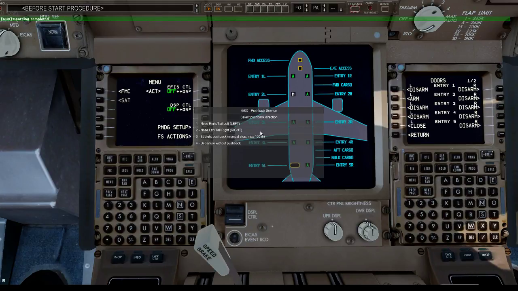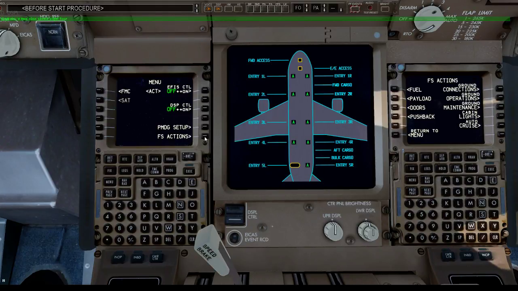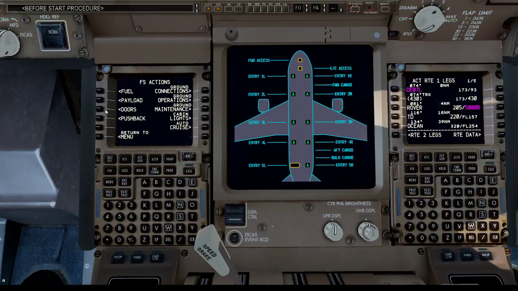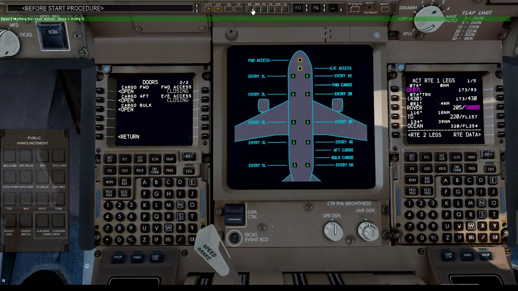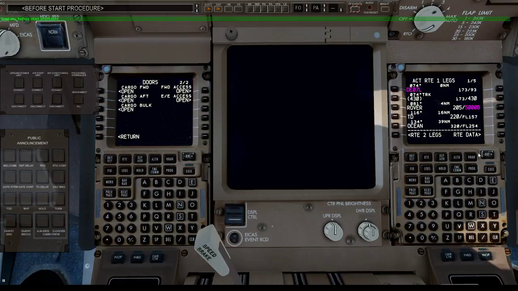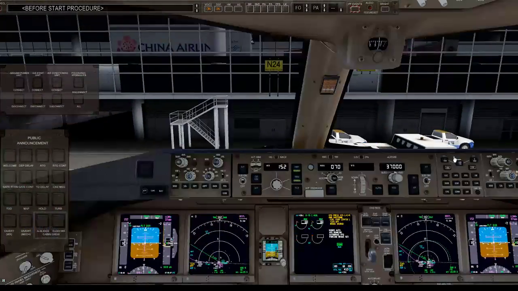We'll take nose to the right. Cockpit to ground. Go ahead. Can we pressurize the hydraulics? Roger, you are cleared to start pressurize procedures. Are we clear to pressurize? Yes. Okay.